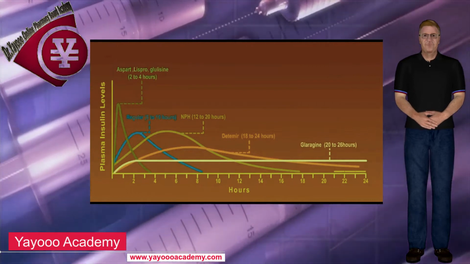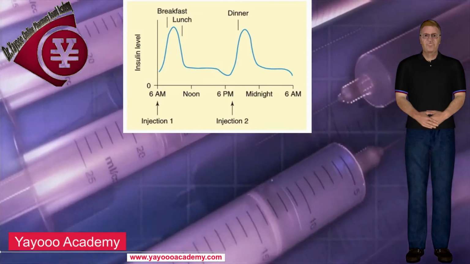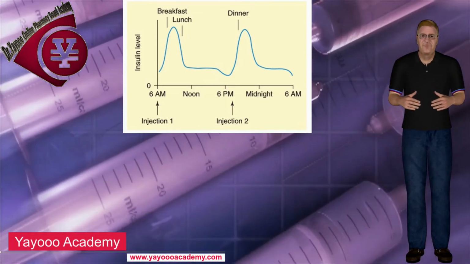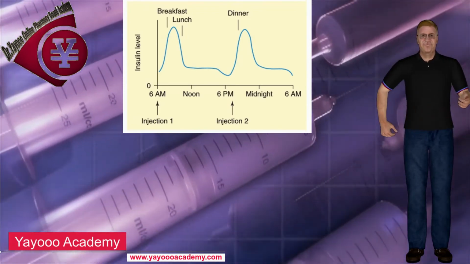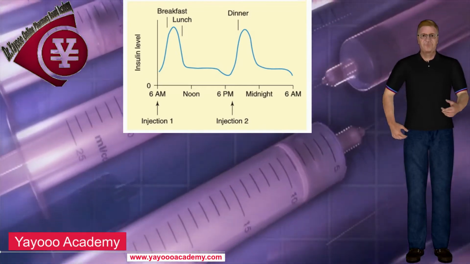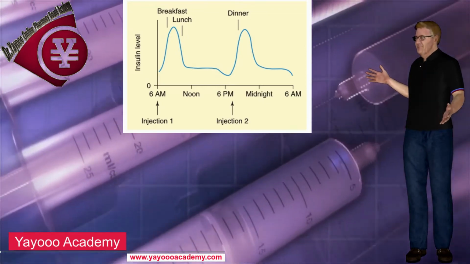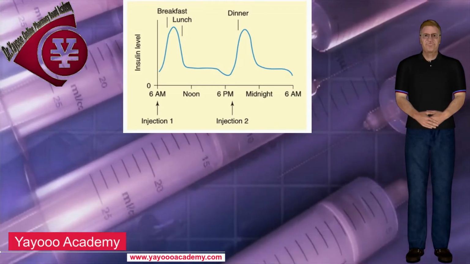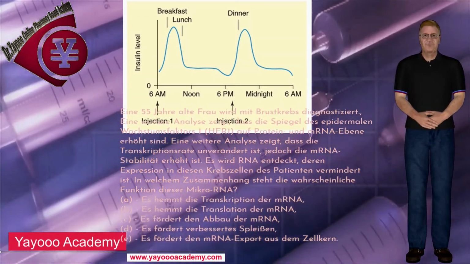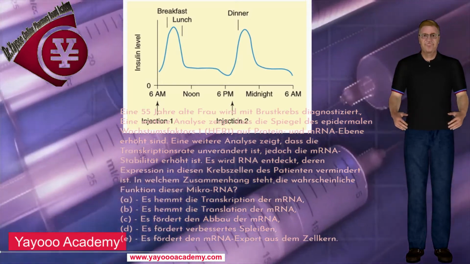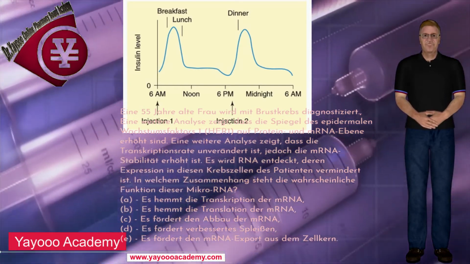Now, it is the question time. This graph shows the serum insulin level that results from a 2-injection regimen given to a child with type 1 diabetes. Assume that both injections, indicated by arrows along the timeline, contain the same medications. What is the drug or drug combination that is most likely to generate the levels of insulin depicted in the figure? A, 100% regular insulin. B, 100% lispro insulin. C, 70% NPH insulin plus 30% regular insulin. D, 100% NPH insulin. E, 100% insulin glargine.